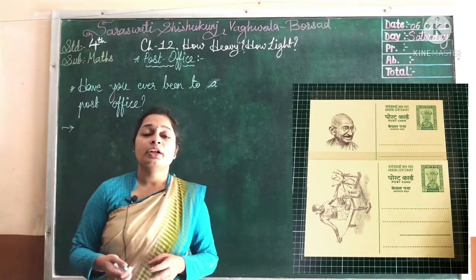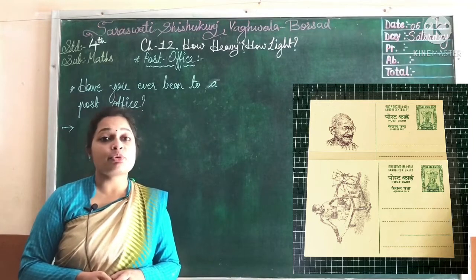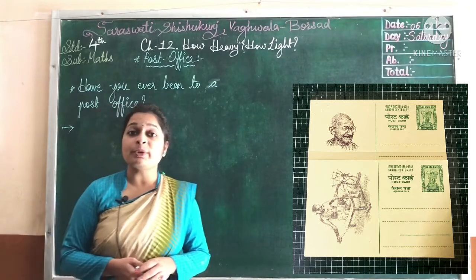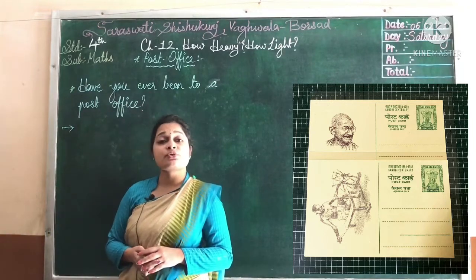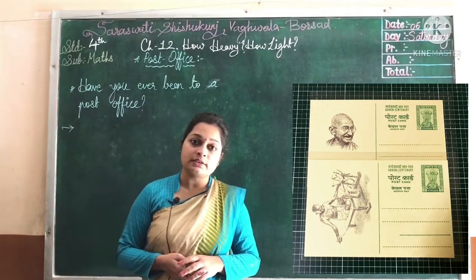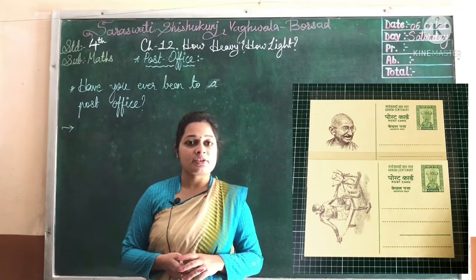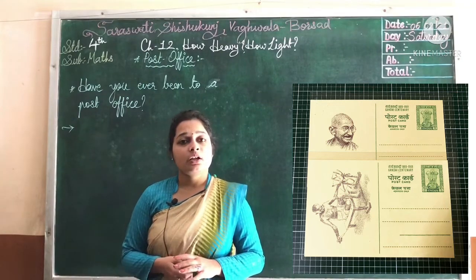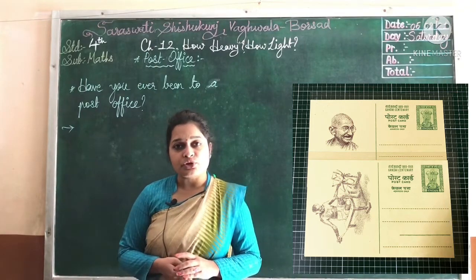So why do people go to the post office? People go to the post office to send a letter or to post a parcel. These are a few of the main tasks we do at the post office.